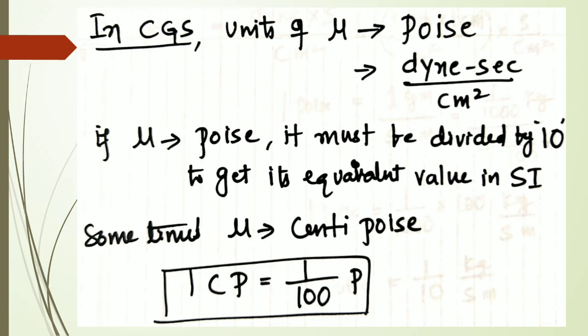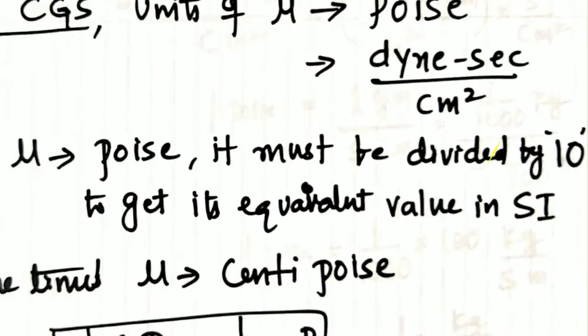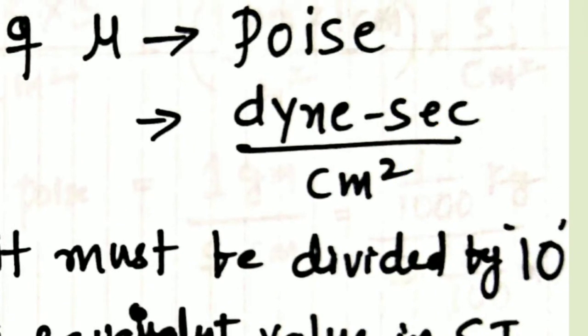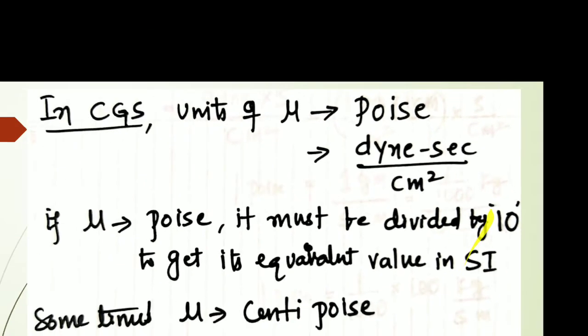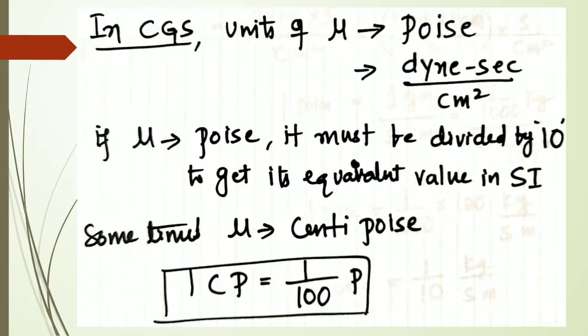So in CGS system, it is in poise. 1 poise can be written as 1 dyne second per centimeter square. That is called poise units. 1 poise can be written as 1 dyne second per centimeter square. So if mu is in poise, it must be divided by 10.